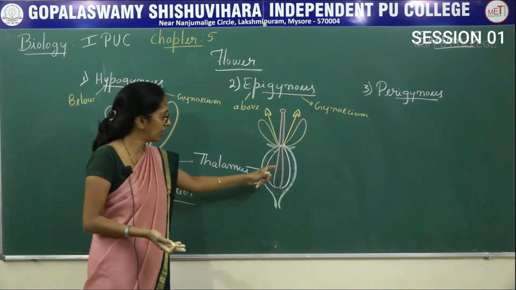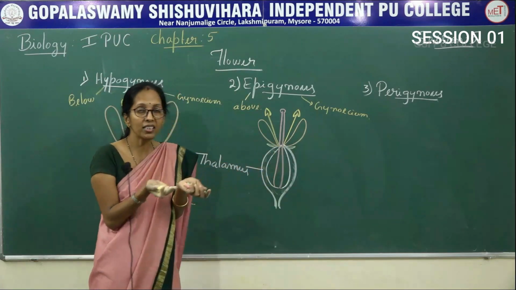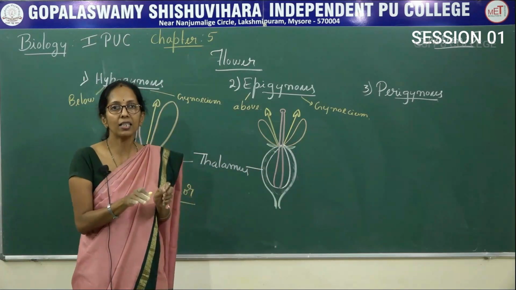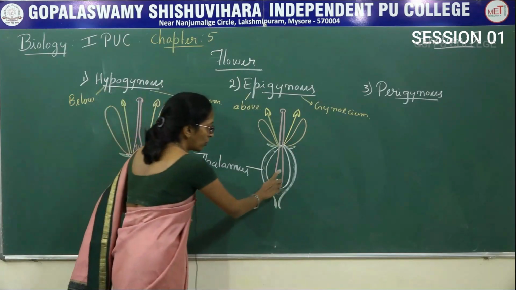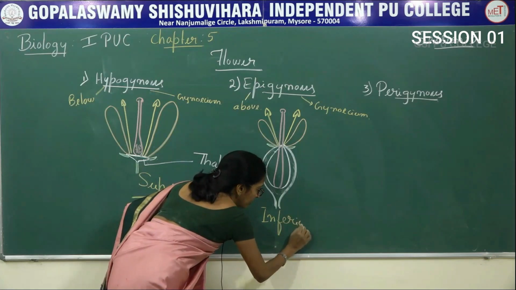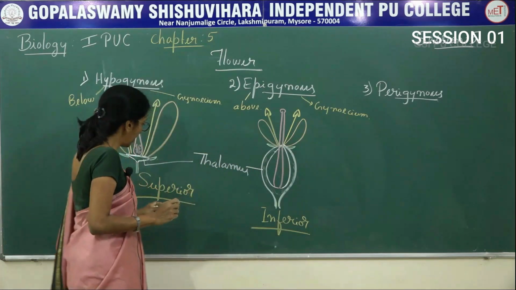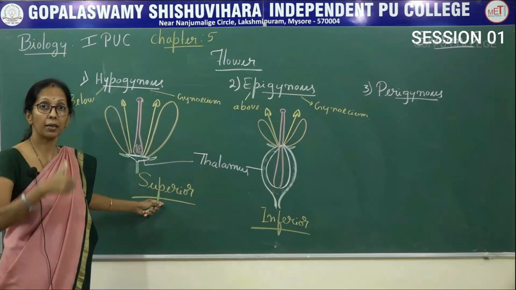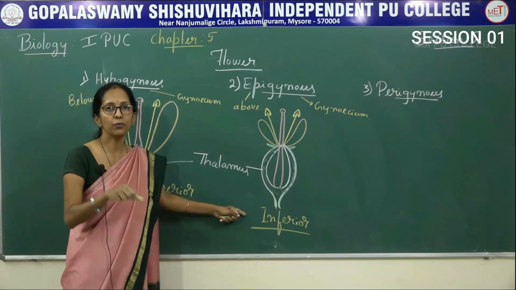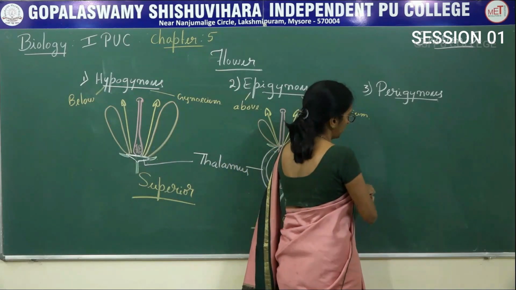Above the ovary, other floral parts are present, and here the ovary that is present inside the thalamus, therefore the ovary is said to be inferior. Here the ovary is superior. This is inferior. Now coming to the last is the perigynous flower.